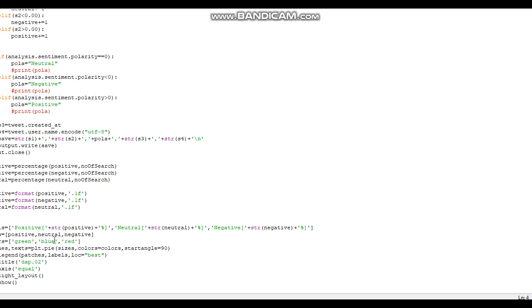And then this is also the same, so we want to determine the polarity. Then this is how we create the percentage of the polarity based on the number of searches that we have conducted.